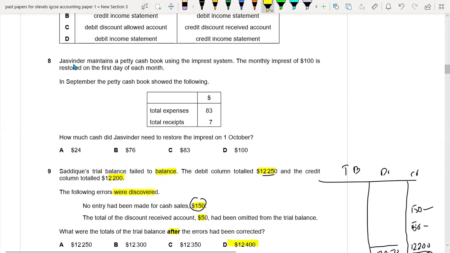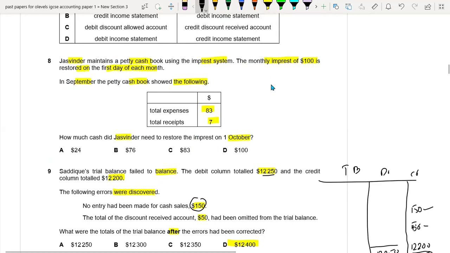Okay, question number 8. Jaswinder maintains a petty cash book using the imprest system. The monthly imprest of 100 is recorded on the first day of each month. So it means that every month we have to give $100 as the imprest. In September, the petty cash book showed the following: total expense is 83, total receipt is 7. How much cash did the cashier need to restore the imprest on 1st October?